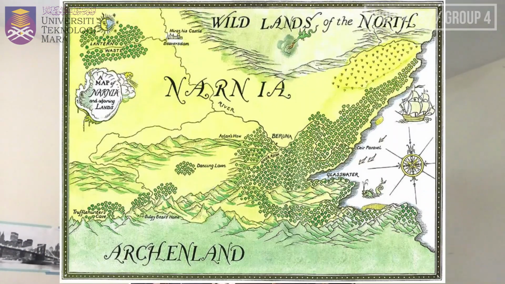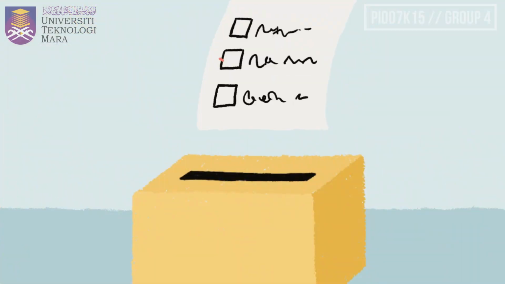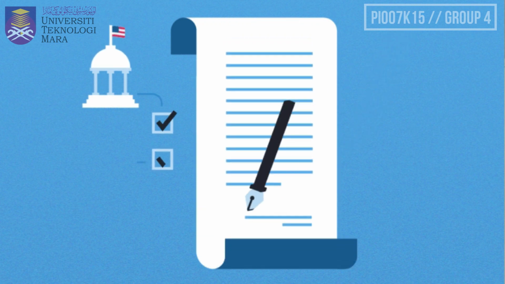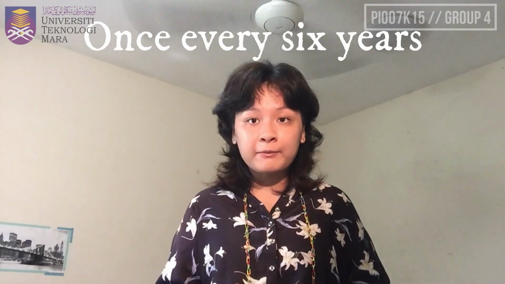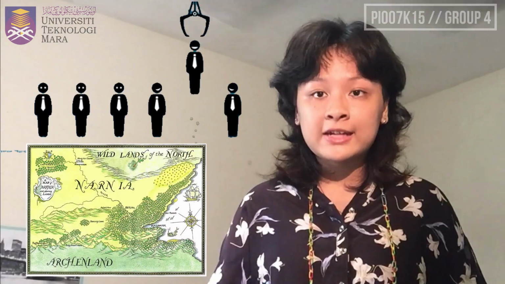Now let's further demonstrate how democracy works by forming our own mock government. Now let's say we have a whole new country called Narnia. Narnia practices an indirect type of democracy whereby its people are allowed to elect their own state representatives, known as the heads of states, to make public policies and laws on their behalf. We can say that the government of Narnia practices democracy because general elections are held once every 6 years. Like I've mentioned before, general elections are where the people of Narnia elect their state representatives.